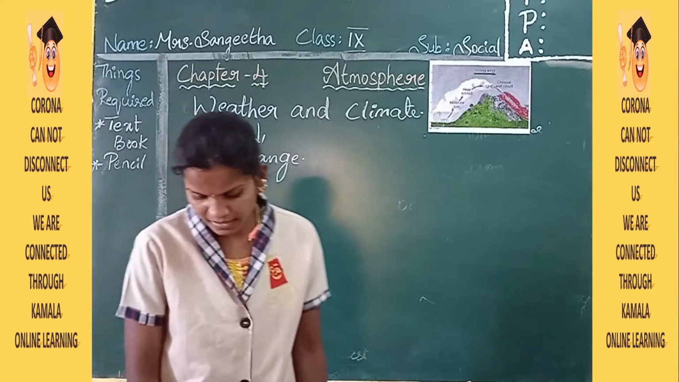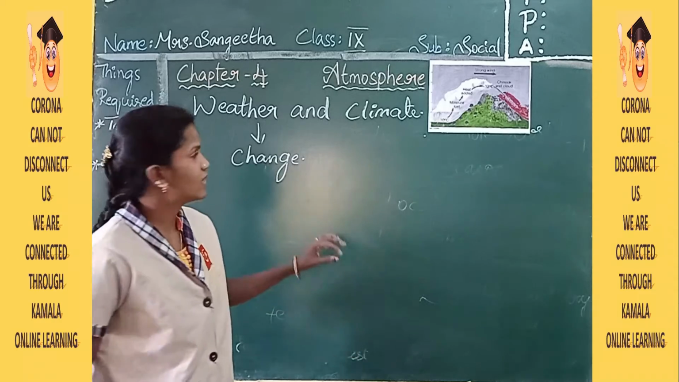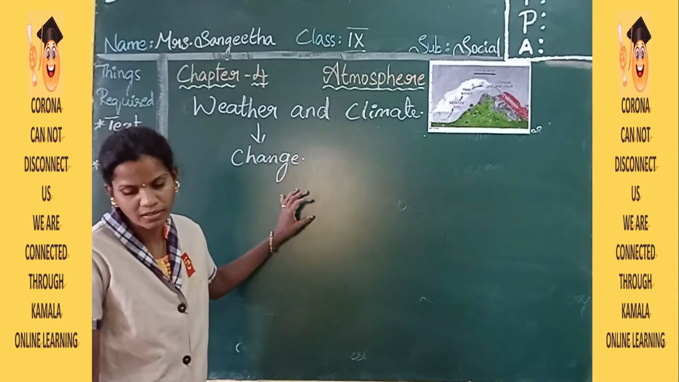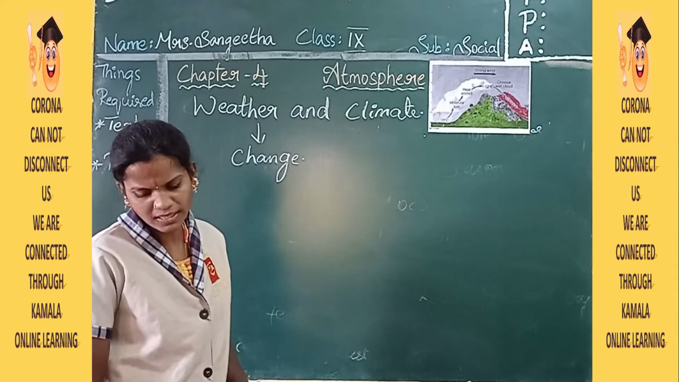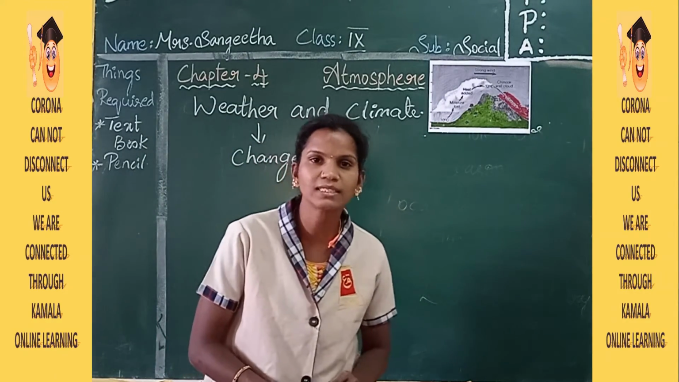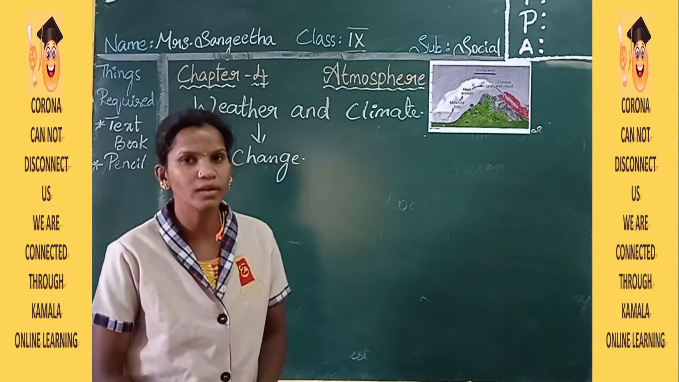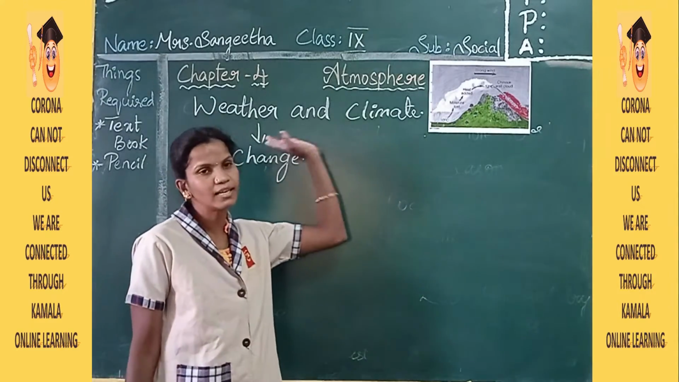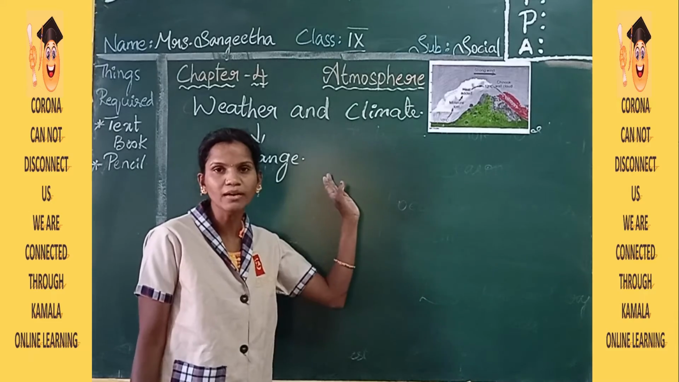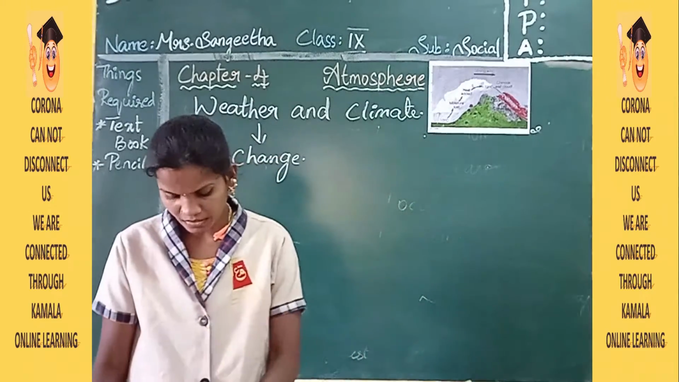And next, the mixture of gases and particulates, we call it the atmosphere. It is not static, it is dynamic. So the climatic conditions change day by day. It may get warmer or colder. Yes, the weather may get warmer and cooler, maybe wet or drier.